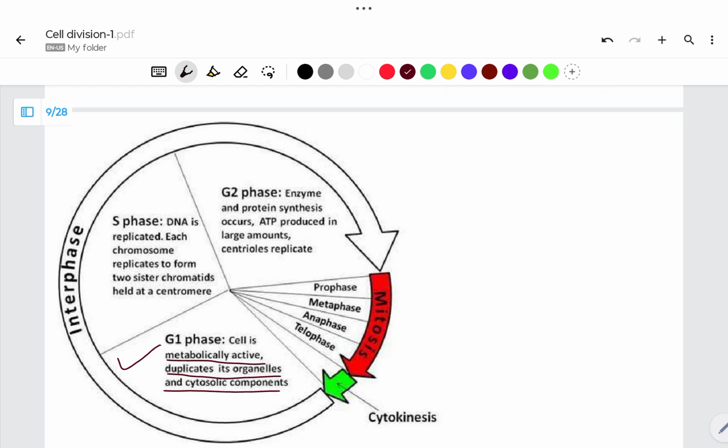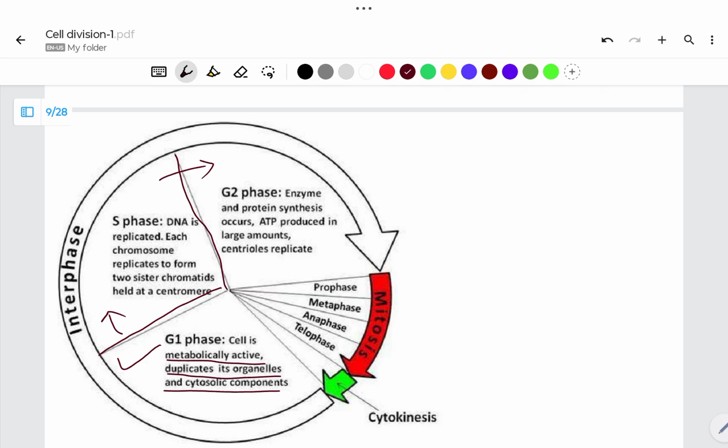After completion of G1 phase, the cell decides to go for the copying of its own DNA, which is known as DNA replication, and happens in S phase. After formation of the new copy of DNA, the cell goes to G2 phase, or second growth phase.